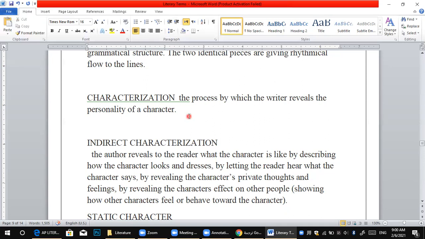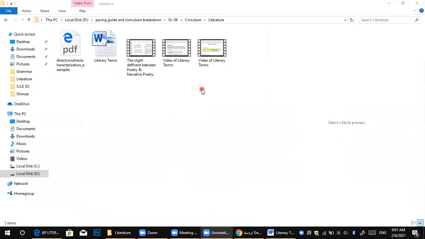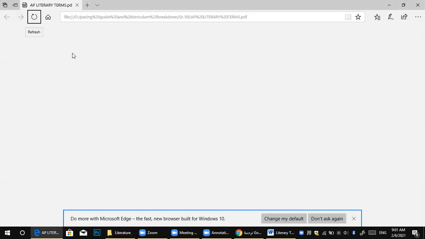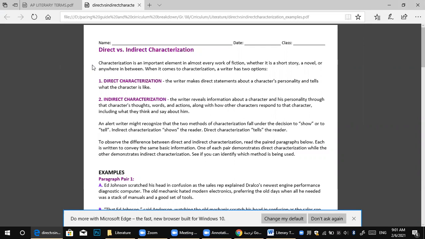That's called characterization. We have many kinds of characterization. So firstly, let's look at this file. Okay, just a minute. That's it. This is a PDF that shows the characterization and kinds of characterization. Here we have direct characterization and indirect characterization.